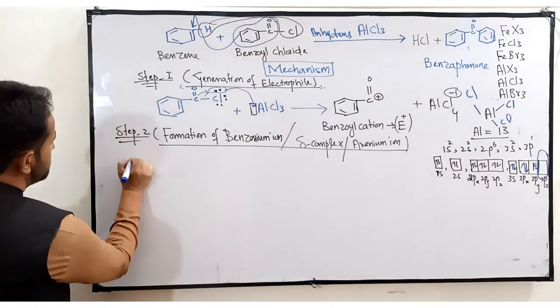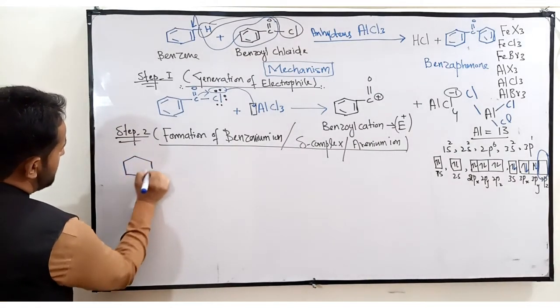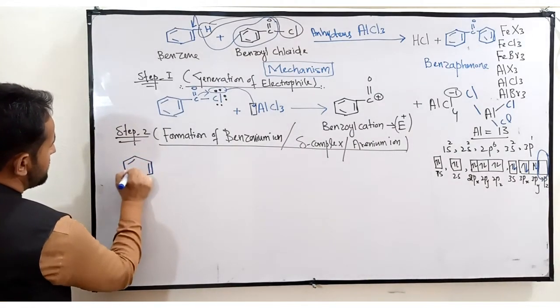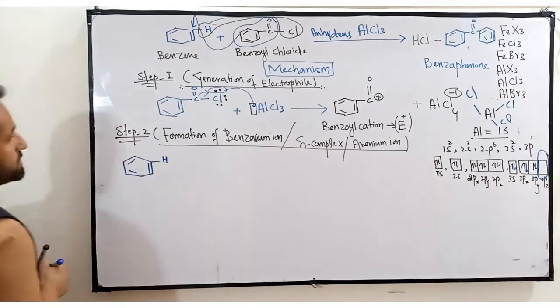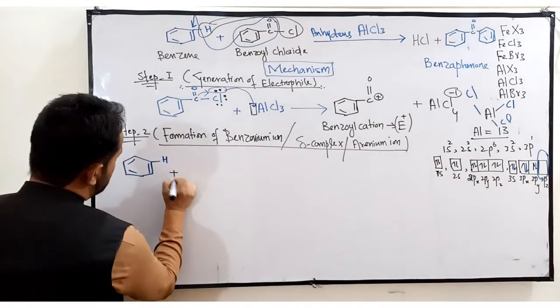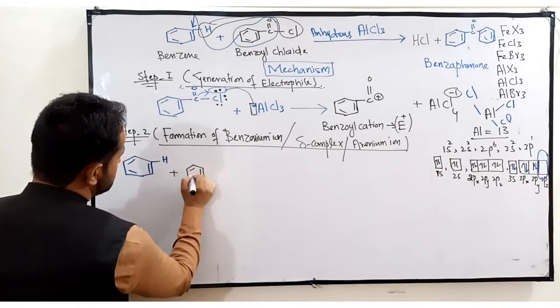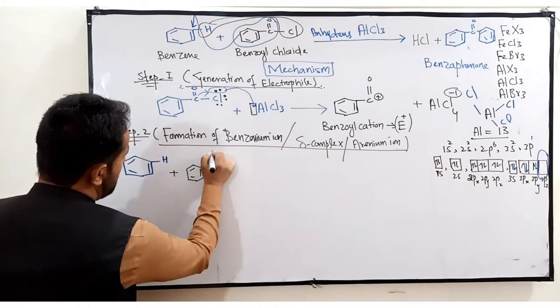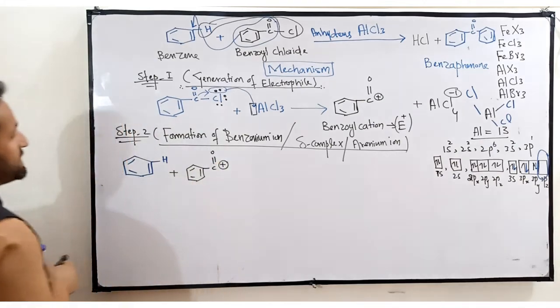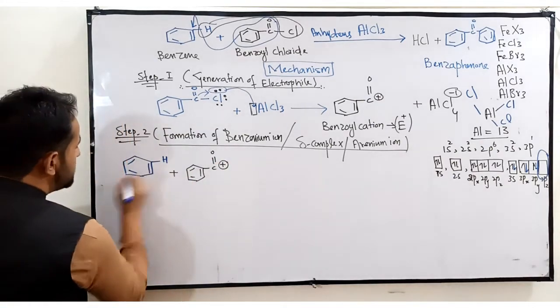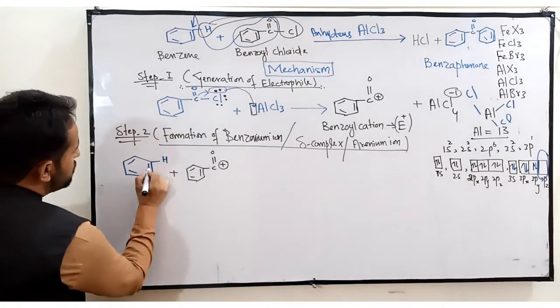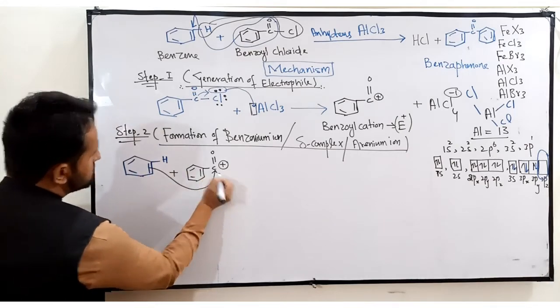Understand, everyone? Now what happened? This is a benzene molecule. This is one hydrogen of it. As the electrophile forms, that is benzoyl cation, C double bond O positive, the double bond of this benzene molecule will attack on this C positive.